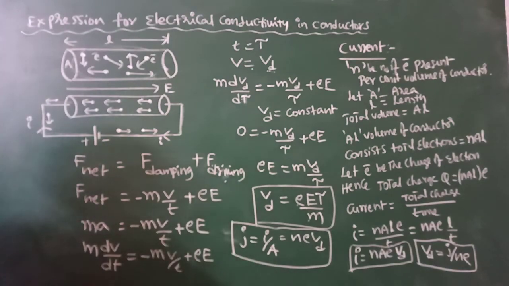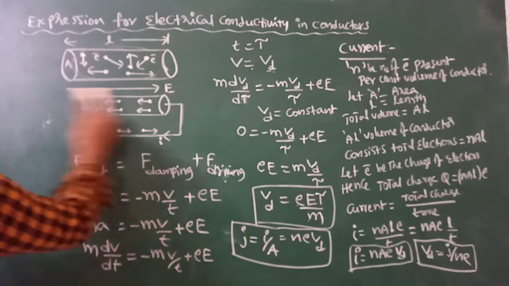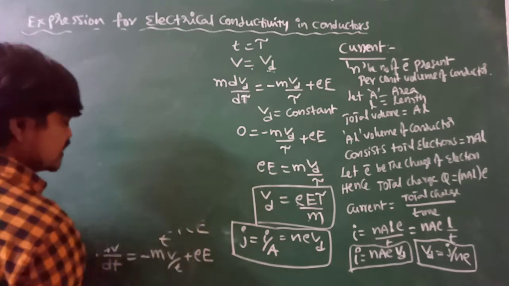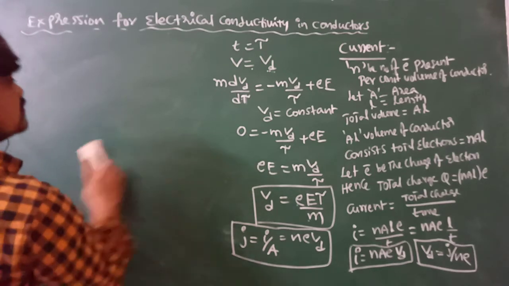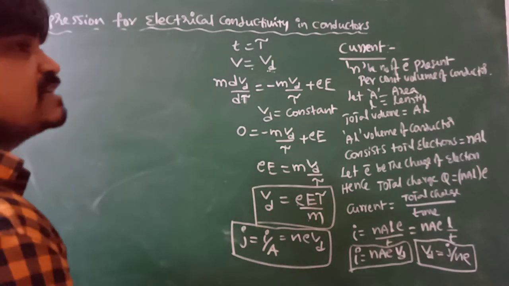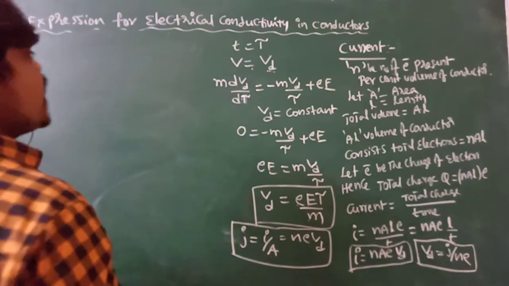Now we want to get the expression for electrical conductivity. Already we know that conductors are ohmic substances. The substances which obey Ohm's law are referred to as ohmic substances. So a conductor obeys Ohm's law.